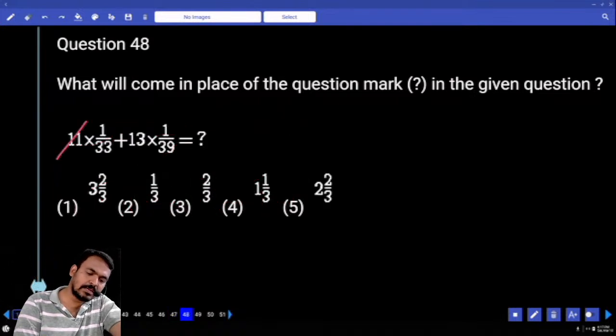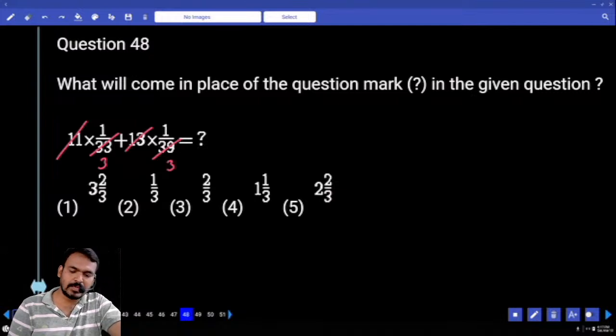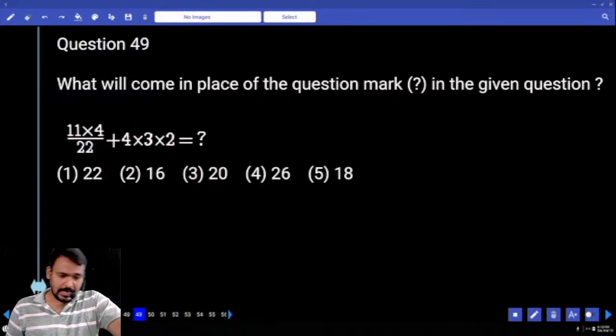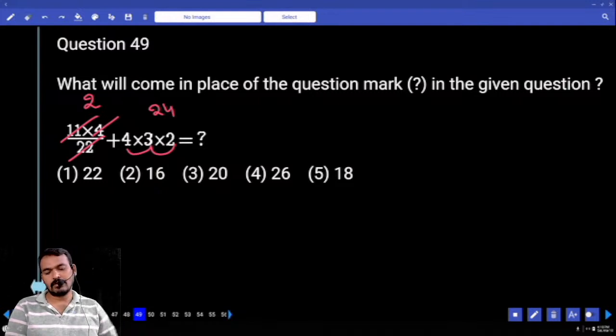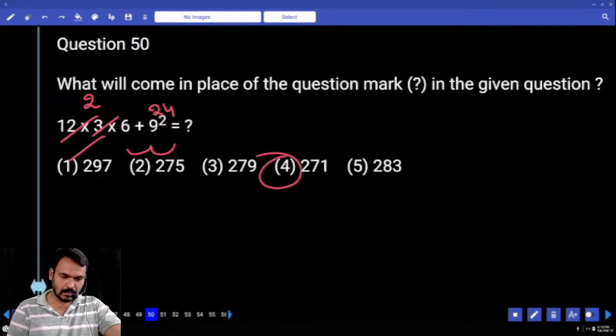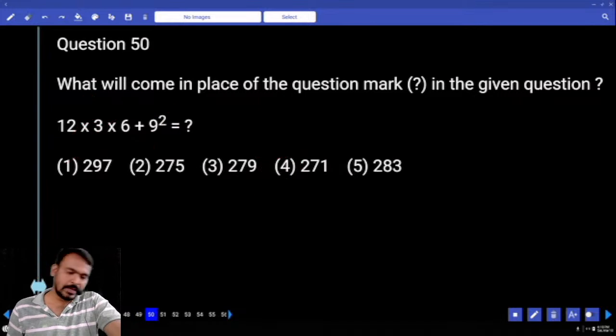11 how many times? 33, 3 times. 13 how many times? 3 times. 1 by 3 plus 1 by 3, 2 by 3 or not? Next question number 49. 11 4s how much? 44. 44 means divide by 22. We are getting 2 times or not? 4 3s how much? 12. 12 2s are 24. 24 plus 2, 26. Next question number 50.